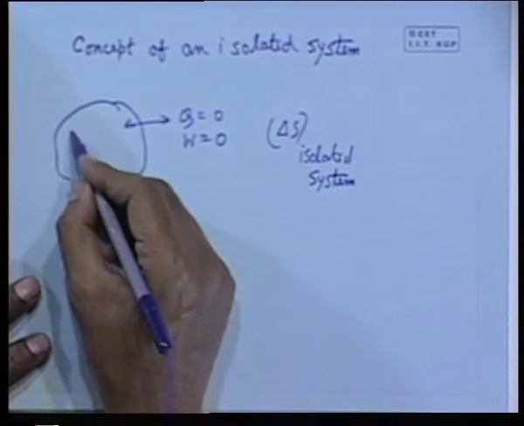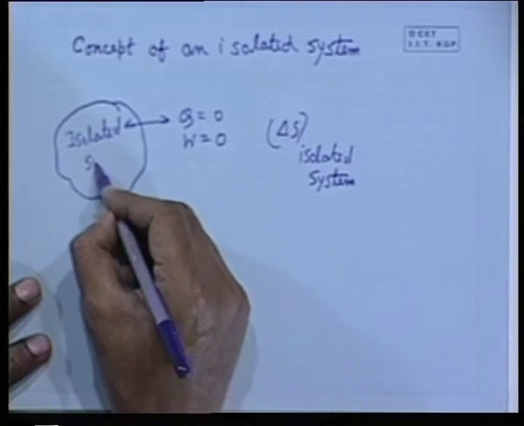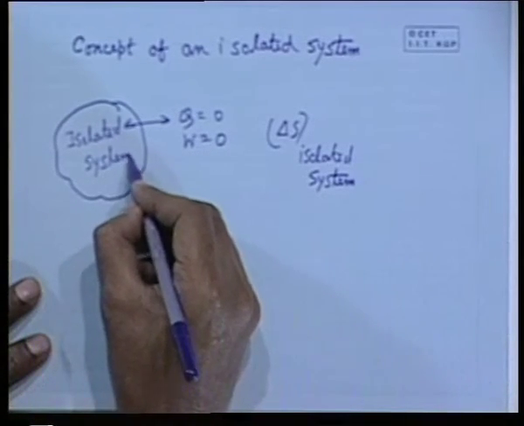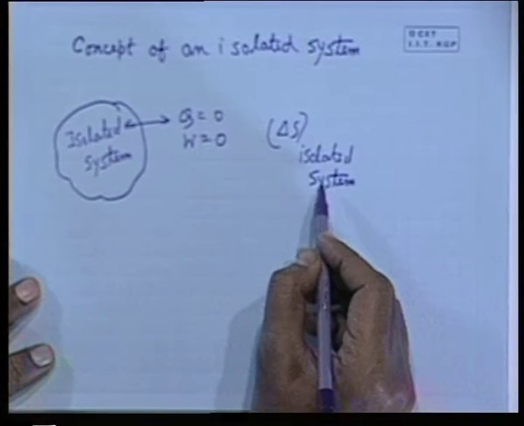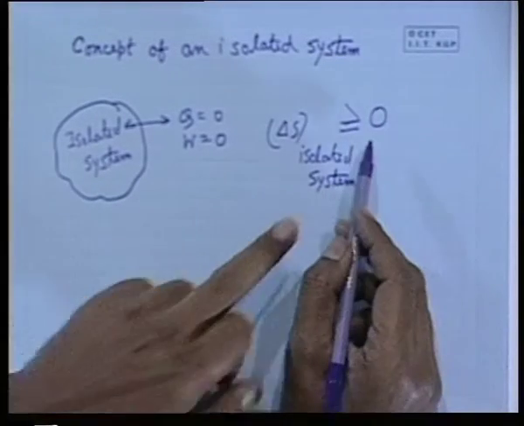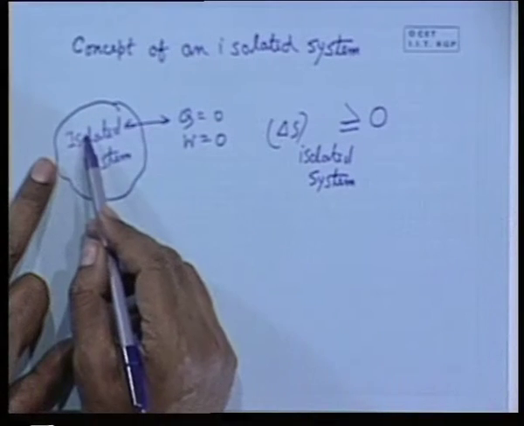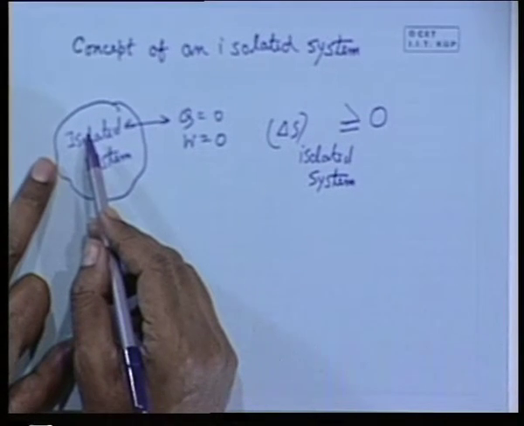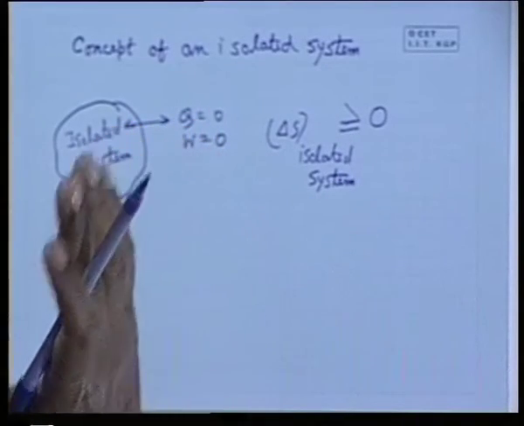In general, for an isolated system, Q is 0, and delta S of an isolated system will be greater than or equal to 0. It equals 0 provided the change within the isolated system is reversible, otherwise irreversible.